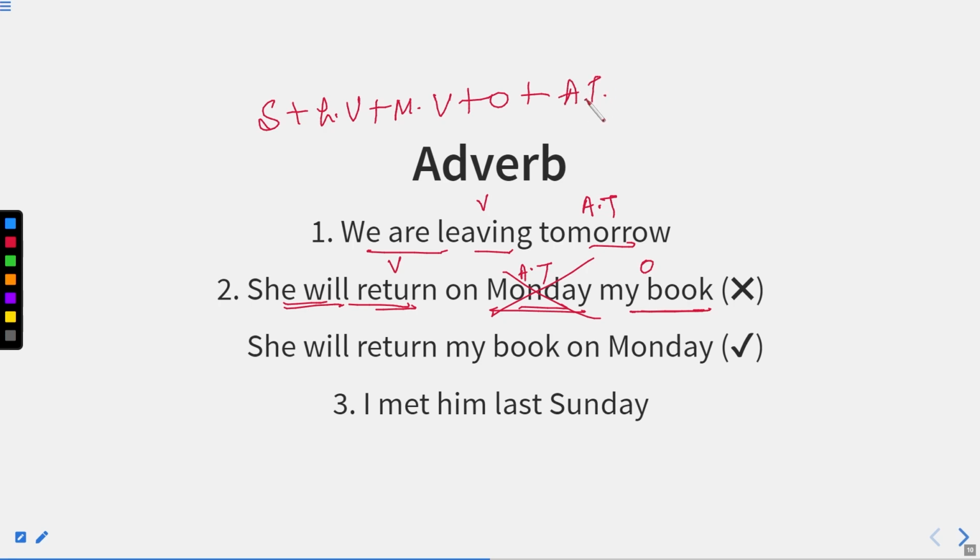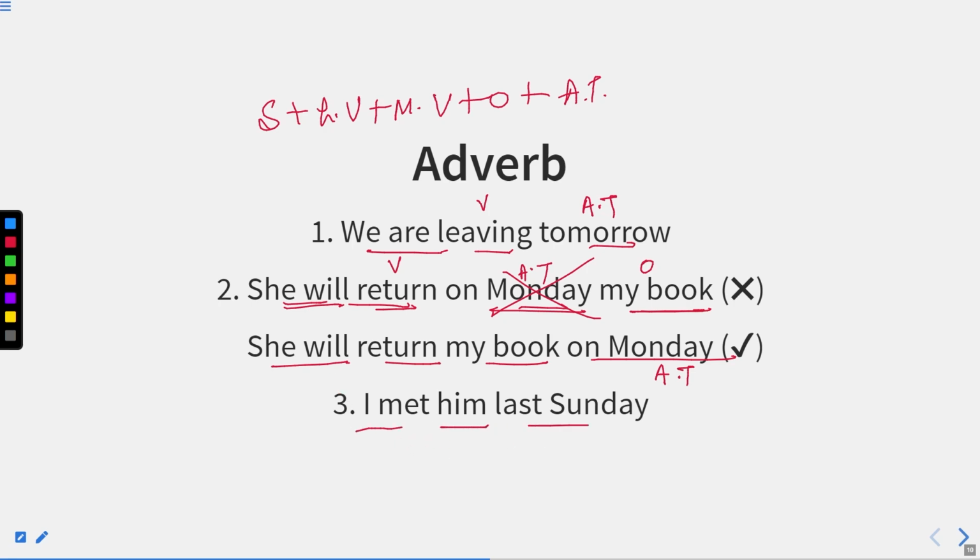So here in this sentence, Monday is incorrectly placed. Therefore, to rectify it, we will write: she will return my book on Monday. Because this is an adverb of time, it will be placed at the end of the sentence to make it correct.